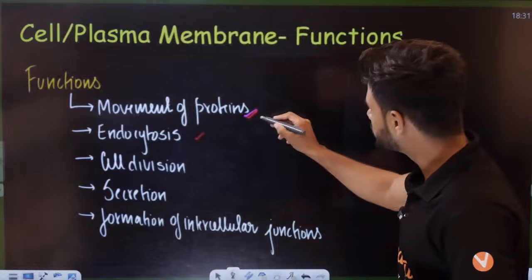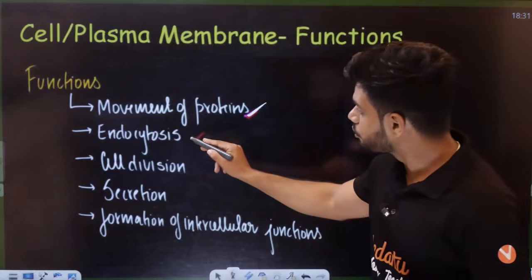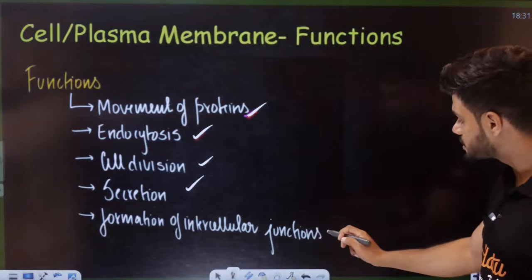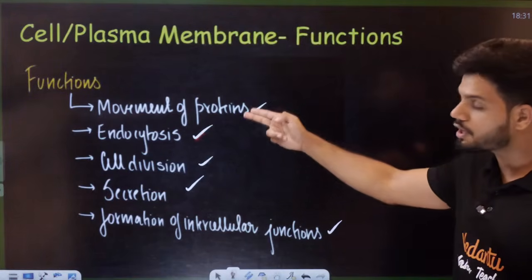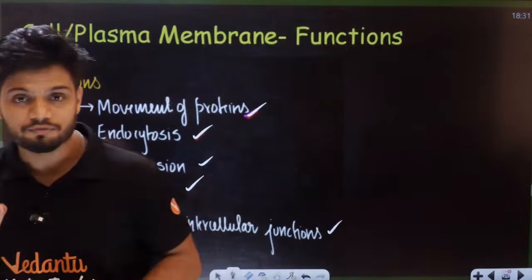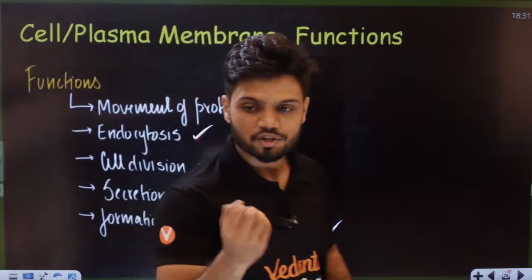Okay. So movement of proteins can be a function. Endocytosis, cell division, secretion, formation of intercellular junctions. So all of these become the function of your plasma membrane, students. Plasma membrane. So all of these are functions here.